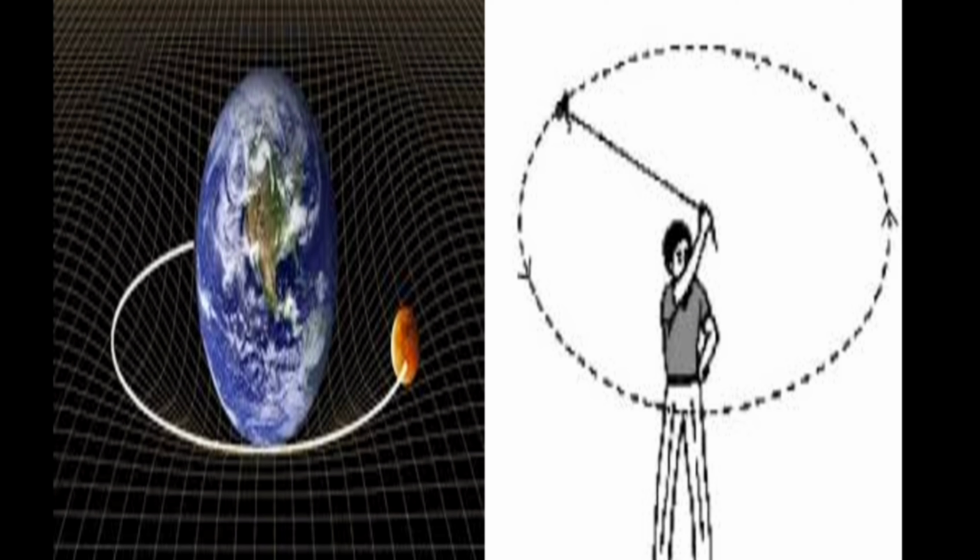Is it? But, according to the second law of motion, what have we learned? For a given force, acceleration is inversely proportional to the mass of the object. We have learned F is equal to ma. M is the mass, F is the force, and a is the acceleration. So, for a given force, acceleration is inversely proportional to the mass of the object. And the mass of the object and the mass of the Earth, can you compare them? Yes.